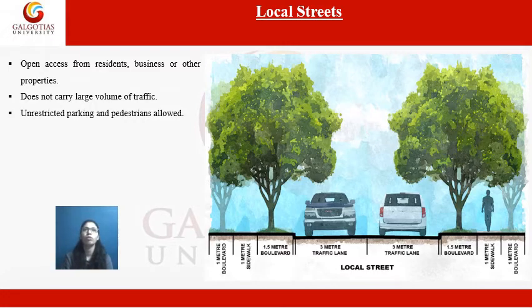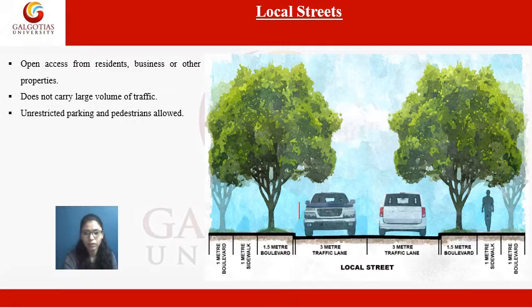The inner road of the society is known as a local street, in which vehicular movements are allowed. Again, there will be sidewalks, but there will be no median within the local street, as you can see in this section.